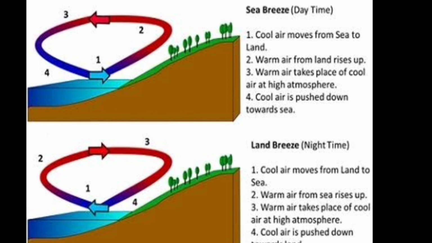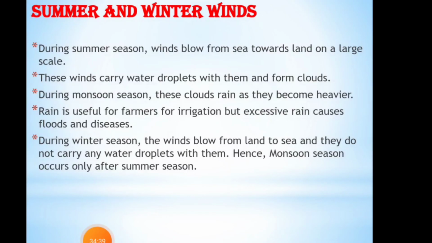And land breeze is during the night time. The cool air moves from land to sea, and warm air from the sea rises up. Warm air takes place of cool air at high atmosphere. During summer, the earth near the equator warms faster than the water in the oceans.